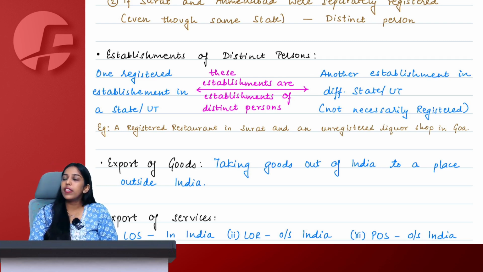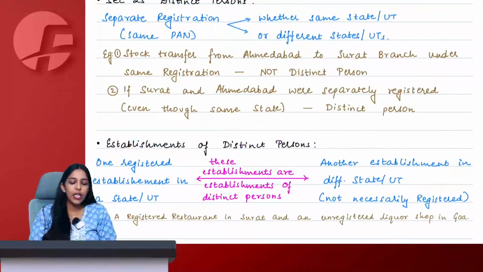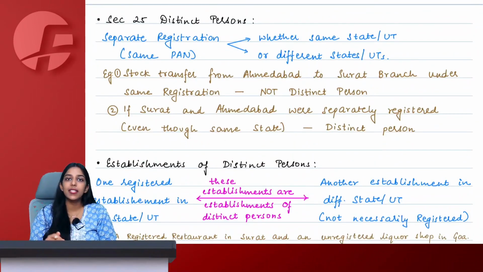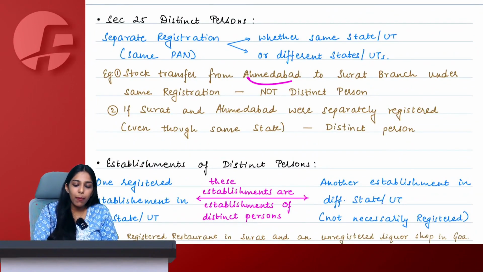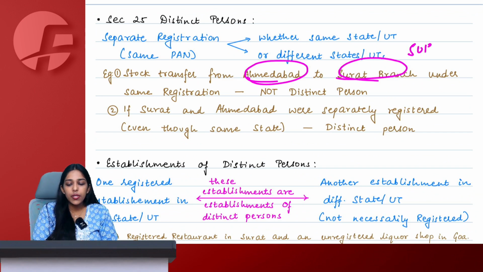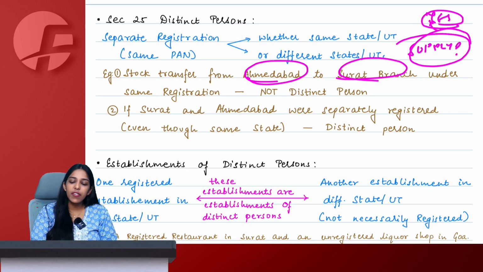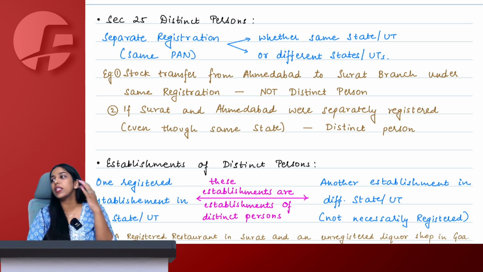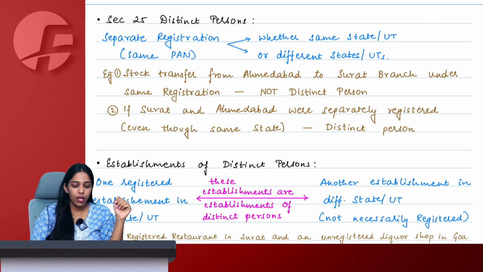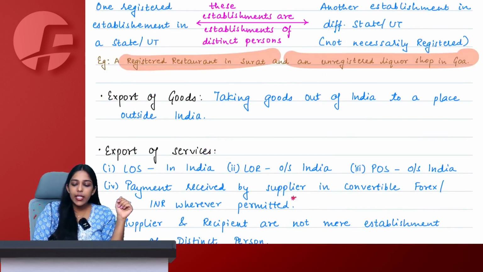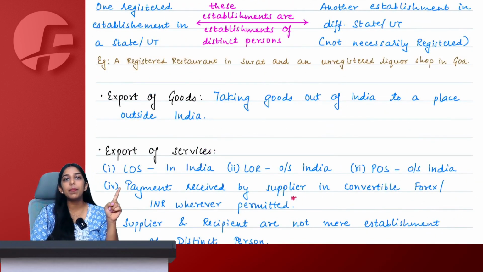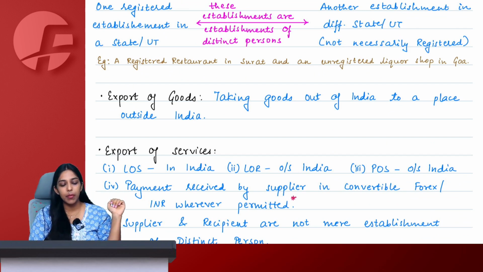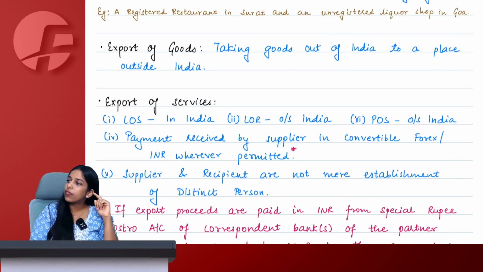Yes, Shubham. We will understand that in the chapter of supply in much more detail. For now, we are only understanding distinct person. Shubham is asking, ma'am, if I am transferring stock from Ahmedabad to Surat branch, will it constitute supply? The answer is yes, but wait for it. We will study section 7 where I will explain why and how it is a supply. For now, we are only understanding whether they are distinct person or not. So a registered restaurant in Surat and an unregistered liquor shop in Goa owned by a single person becomes establishment of distinct person. Say yes or no, everyone.